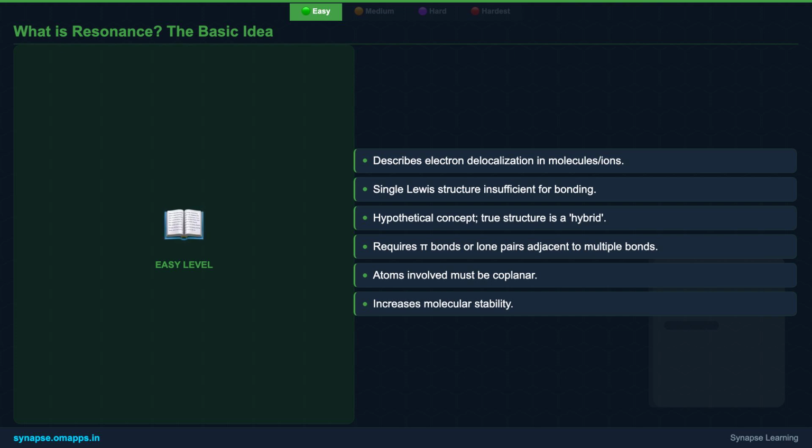Instead, we draw multiple resonance structures or canonical forms to show how electrons are delocalized. The actual molecule isn't any one of these, it's a resonance hybrid, a blend of all of them, which is far more stable. For resonance to happen, you typically need alternating single and multiple bonds, or lone pairs next to a multiple bond, and the atoms must lie in the same plane.